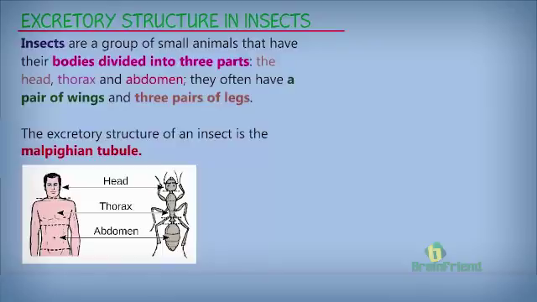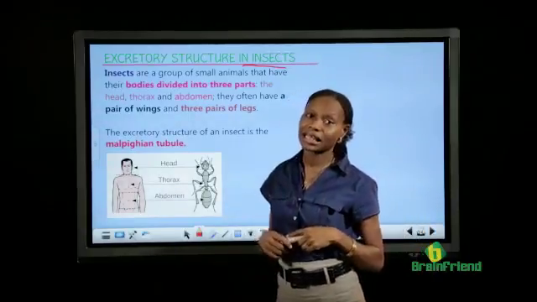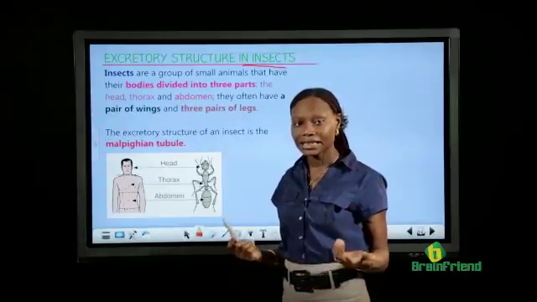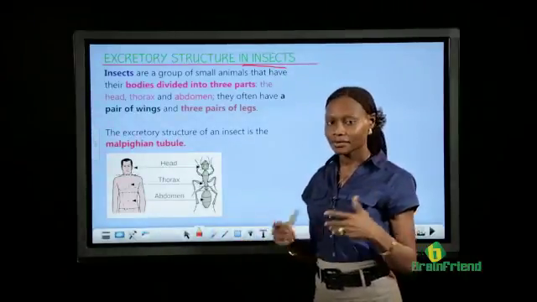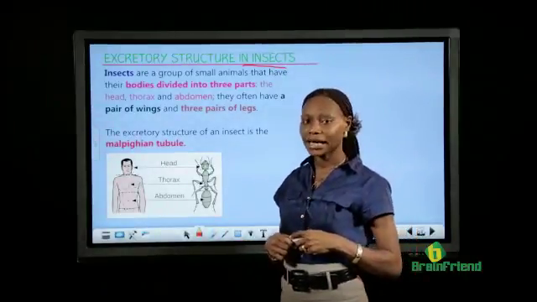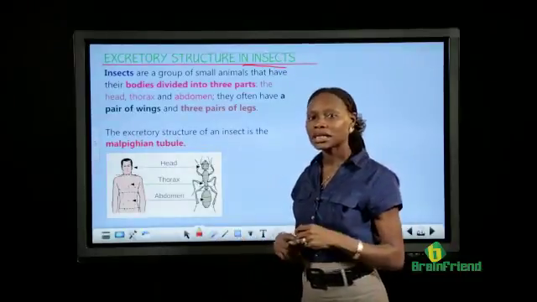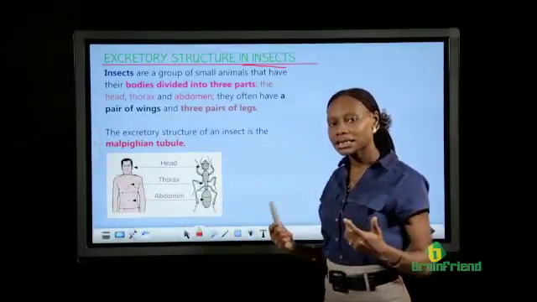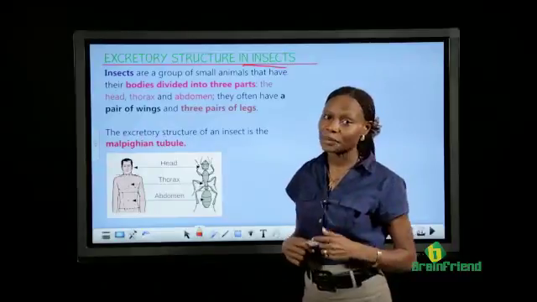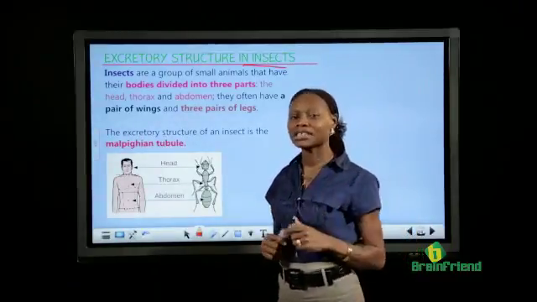We are going to look at the excretory structure in insects. First and foremost, let's describe the insect a little. If I ask you to name an insect, you would say an ant. Yes, that's an insect. The common housefly. Yes. The mosquitoes. Yes, these are all insects. But do not call a spider. The spider is not an insect.